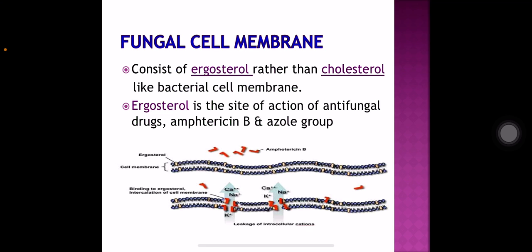Amphotericin B molecules will go and bind with the ergosterol molecules, and they will lead to intercalation, because of which loss of fluid and electrolytes takes place, and because of which the fungal stability will go away, and the fungal cell will get destroyed. So ergosterol is a site of action of amphotericin B and azole group of drugs.